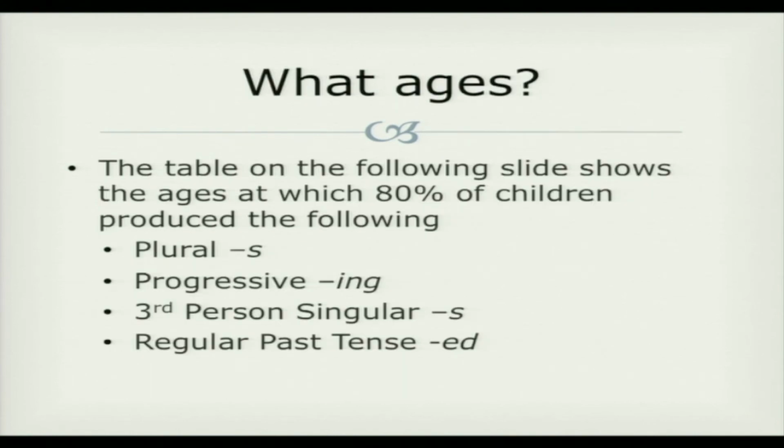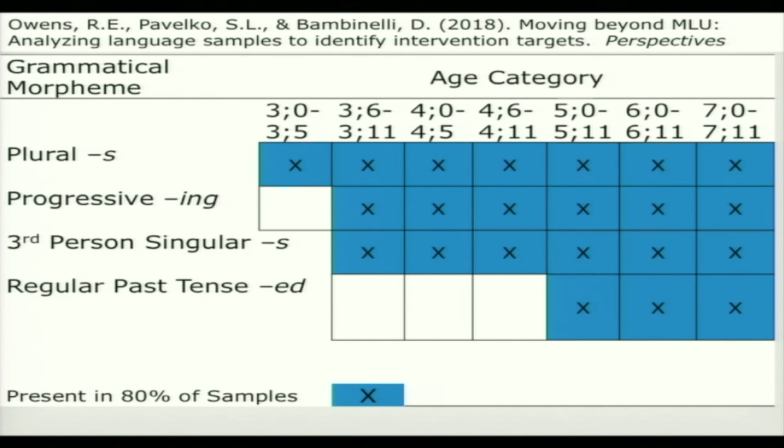The table on the following slide shows the ages at which 80% of the children in the SUGAR study produced the plural s, the progressive ing, the third person singular s, and the regular past tense ed markers. This table shows the ages at which children produce these grammatical morphemes. The X's in the blue squares indicate that 80% of children in that age category produced that form. So children of all ages from 3-0 to 7-11 produced the plural s. 80% of children from 3-6 to 7-11 produced the progressive ing and third person singular s verbs.